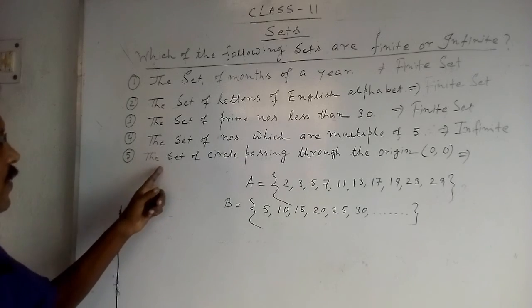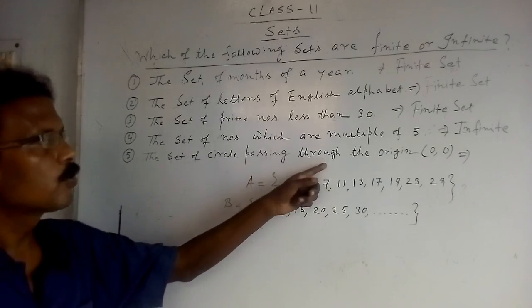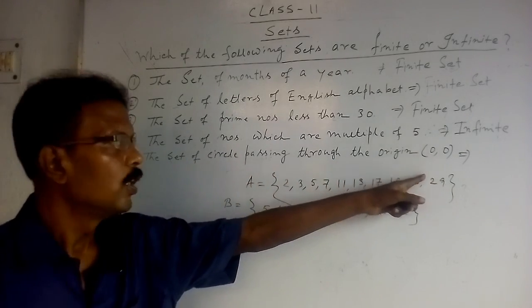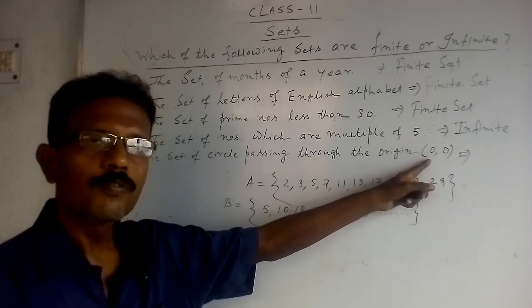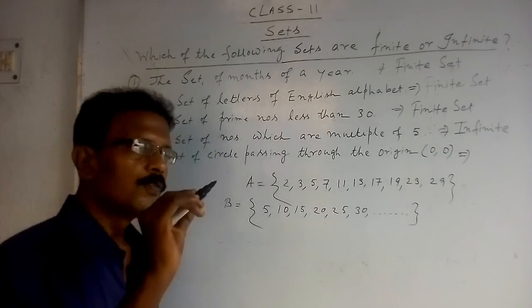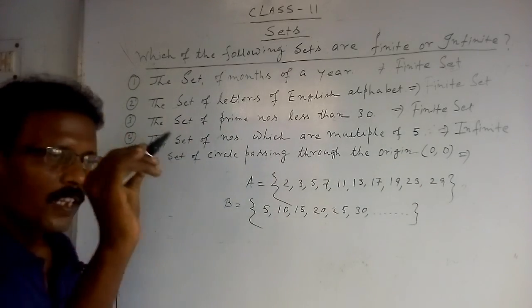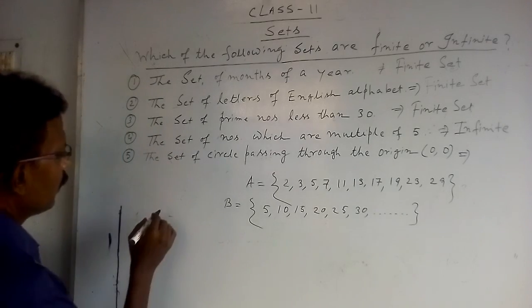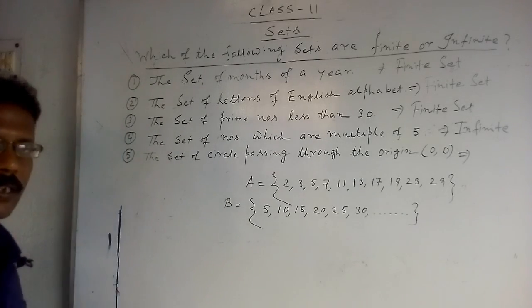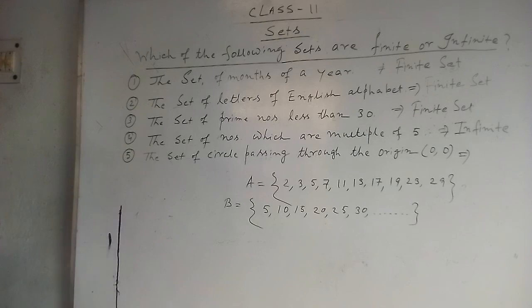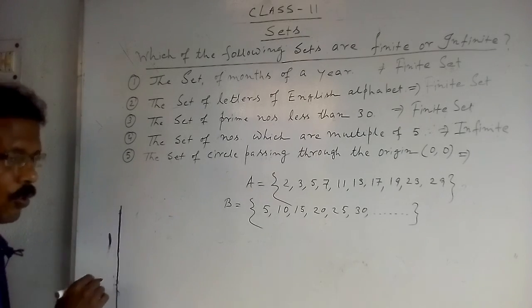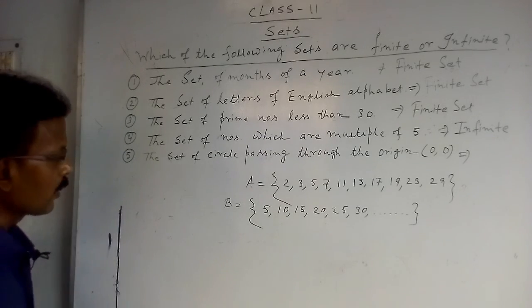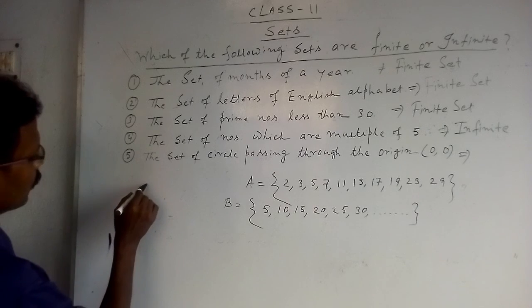Come to the last point, the set of circles passing through the origin (0, 0). You know that the coordinate of the origin is (0, 0). Let us consider this is the point (0, 0). Now you can draw an infinite number of circles through this point.